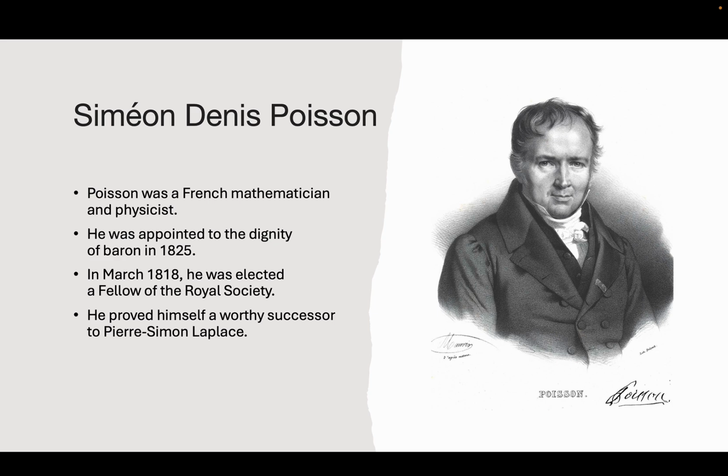Poisson was a French mathematician and physicist. He was appointed to the dignity of baron in 1825. In March 1818, he was elected a Fellow of the Royal Society. He proved himself a worthy successor to Pierre Simon Laplace.